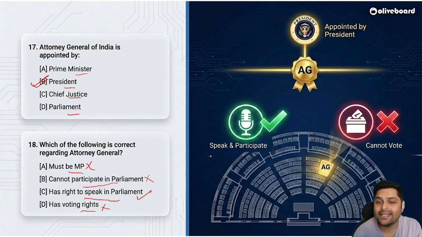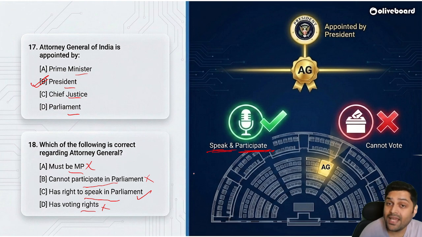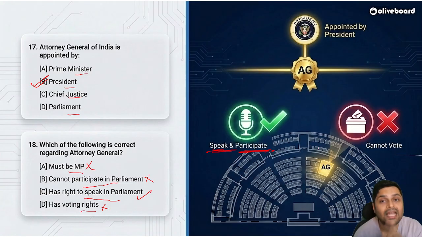The Attorney General has the right to speak in Parliament and to participate. Okay, he has the right to speak and participate, but he cannot vote. He cannot vote in the Parliament. Make sure you are getting it through your blood. Okay, next.